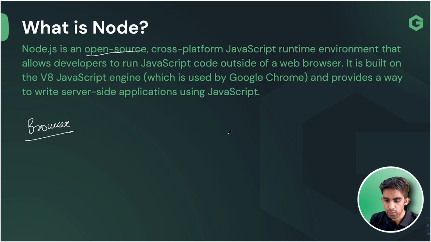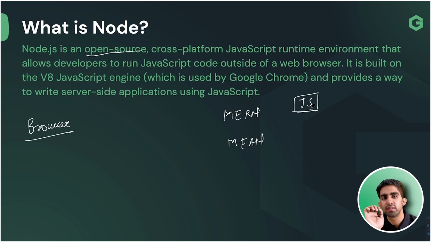There are two important terms, team. There is the MERN stack and there is the MEAN stack as well. If you have a good understanding of JavaScript, you can create your front end with the help of R. R represents React.js.